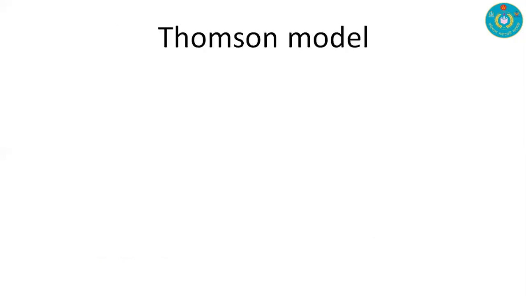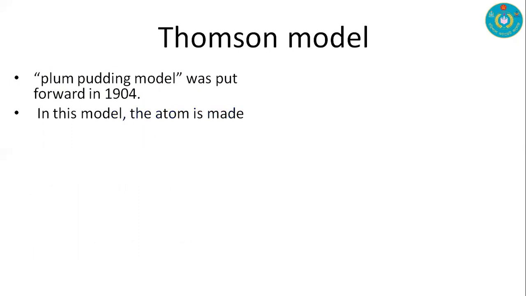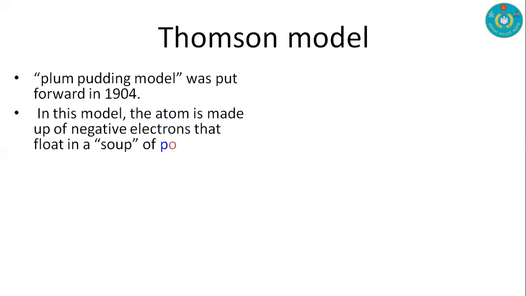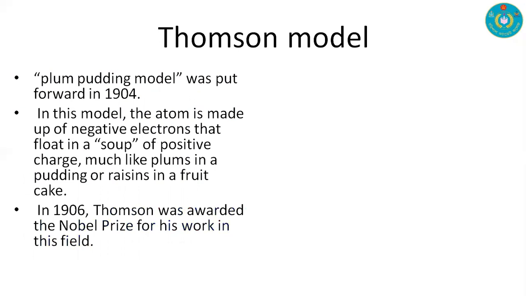And after that, we have another model, that is the Thomson model. This Thomson model came to us in 1904, and it is also known as the Plum-Pudding model. Here, the atom is made up of negative electrons that float in a soup of positive charge, much like plums in a pudding or raisins in a fruit cake.